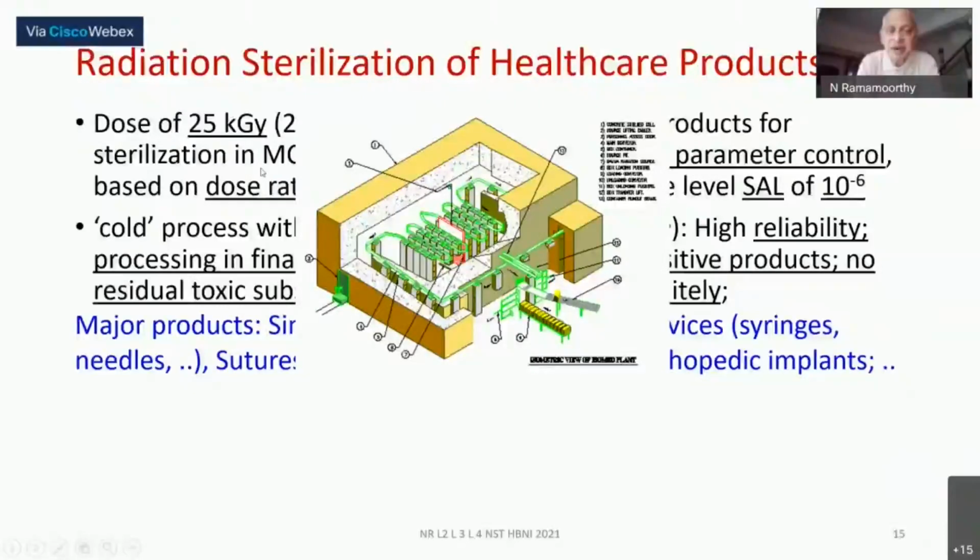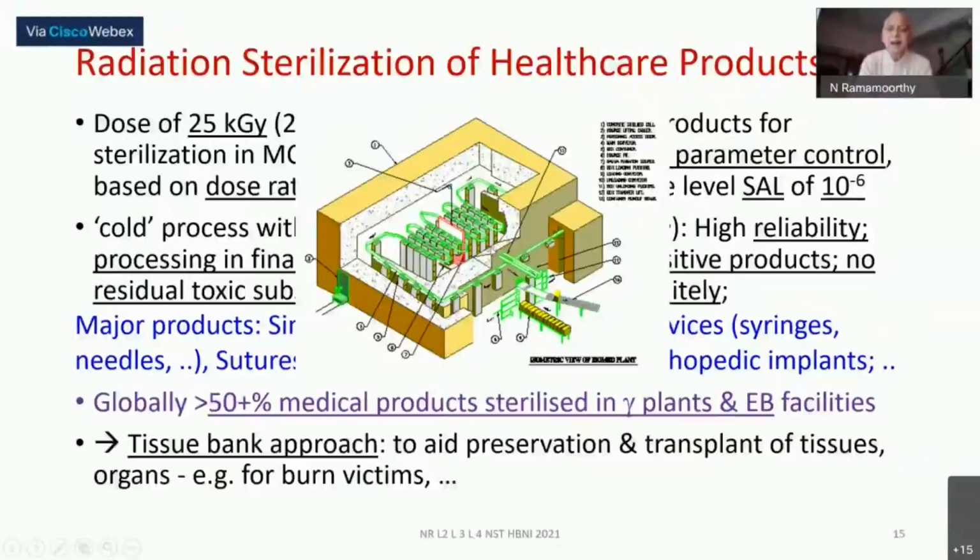The majority of these plants are using cobalt-60 sources, and this is actually a cross-sectional view of one such plant, just to show you the principal procedure. There is a labyrinth, and these doors, entry points, have their own interlocks, so nobody can get in, because the radioactivity inside here will be quite lethal, but the materials require that radiation dose level in order to get sterilized. We had a plant in India. This is one I told you about. 50% of the medical products are getting sterilized by this.